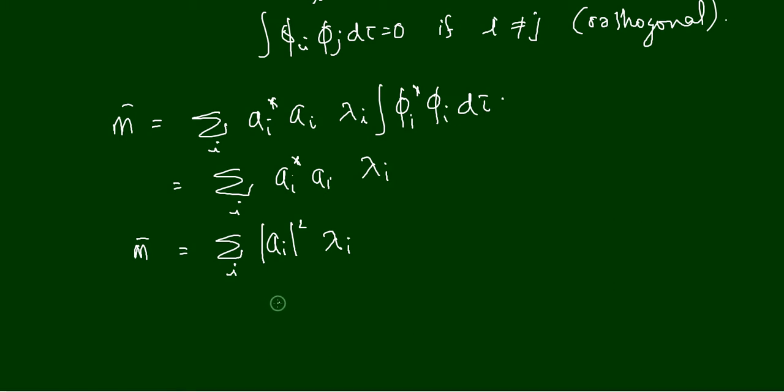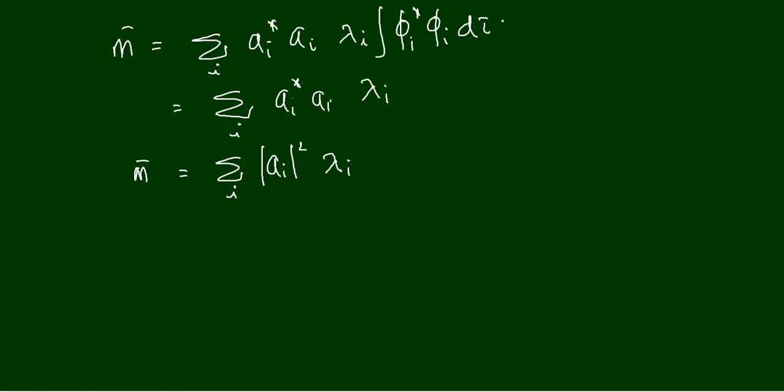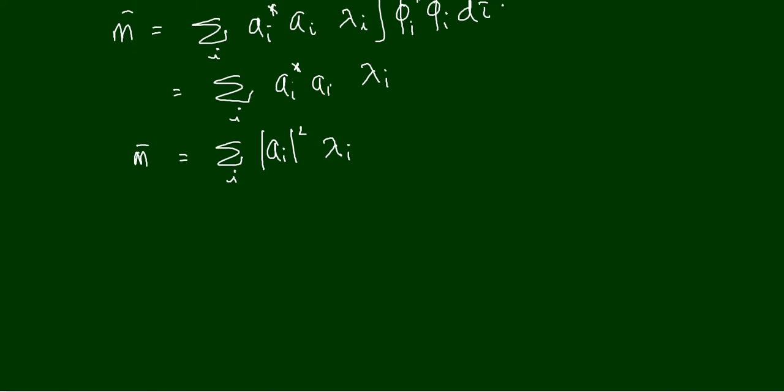Now what is the meaning of this equation? I will explain. Suppose that you are making 10 measurements of the property M. When you make the 10 measurements, you will get a value each time. For example,